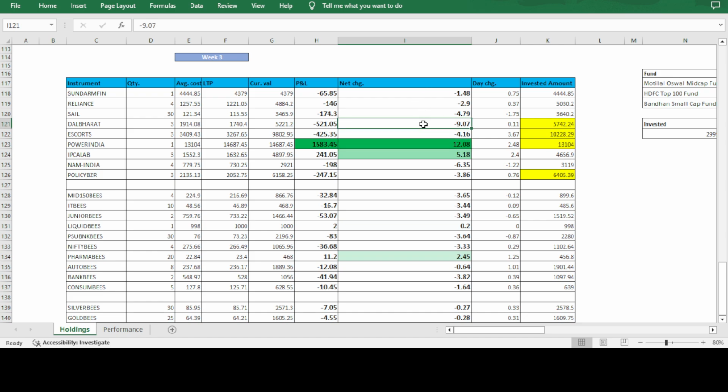And on the downside, if you see Dalmia Bharat, it's minus 9%. So we are keeping an eye on that, but still it's not going near the stop loss. It's a huge stop loss, so it's showing like that. And we already deployed around 5700 rupees in Dalmia Bharat. As per our condition, we are not deploying more than 5%, not easily, so we are not averaging that value also.